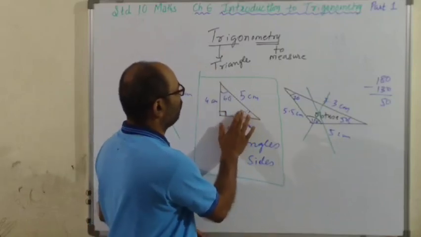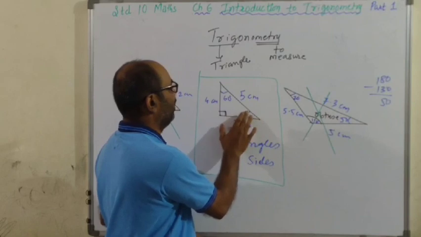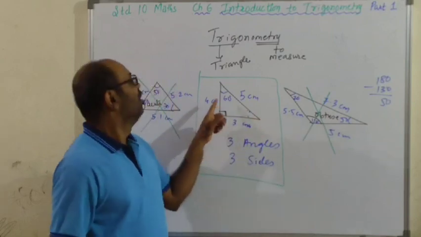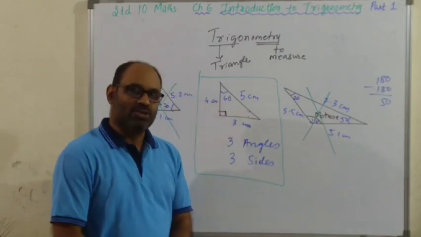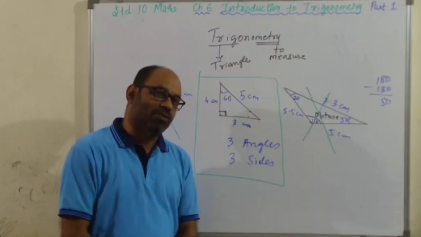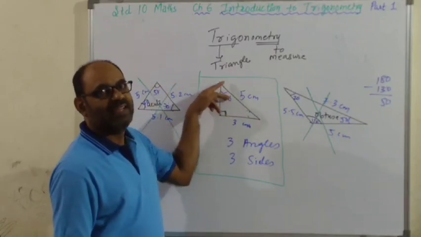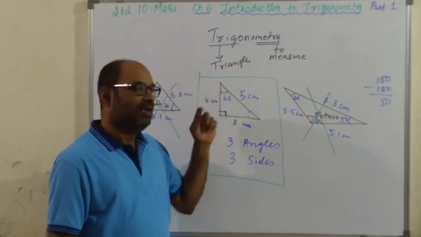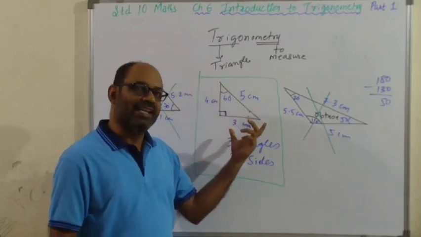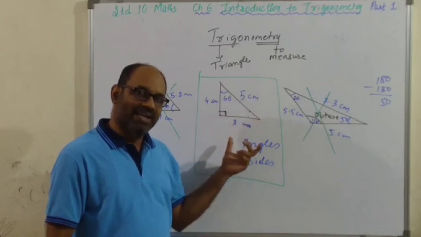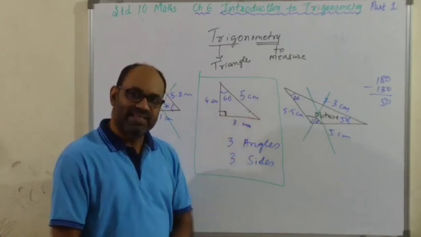Suppose you have the measure of two angles. Besides the right angle, you have the measure of one more angle. So can you find out the measure of the third angle without measuring? Yes. Take the total of this: 90 plus 60, 150. The total measure of all three angles is 180. 180 minus 150 is 30. So you can get that.